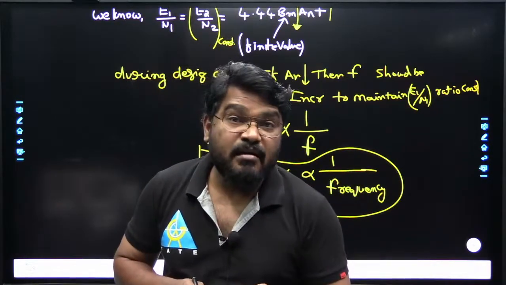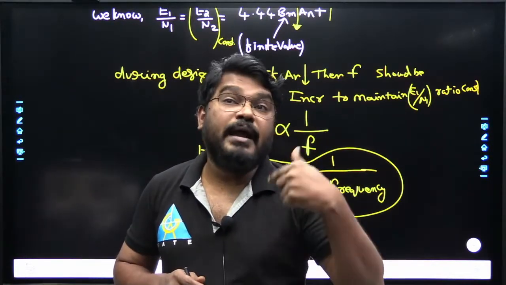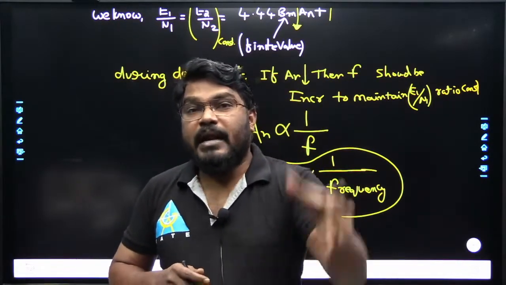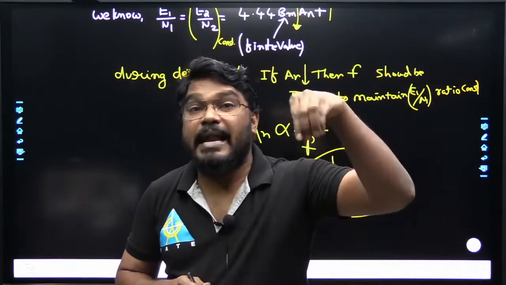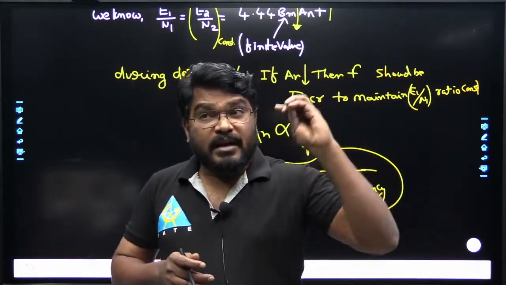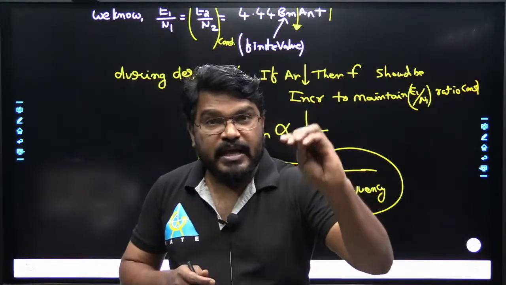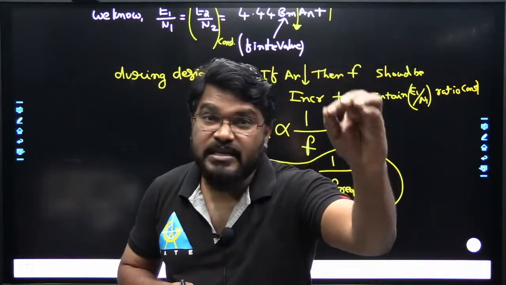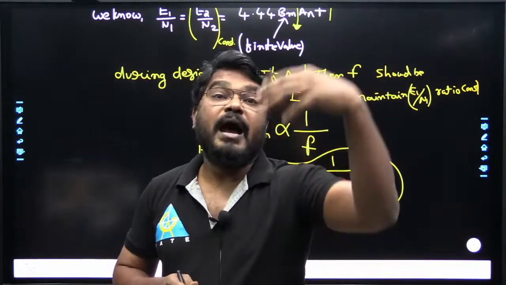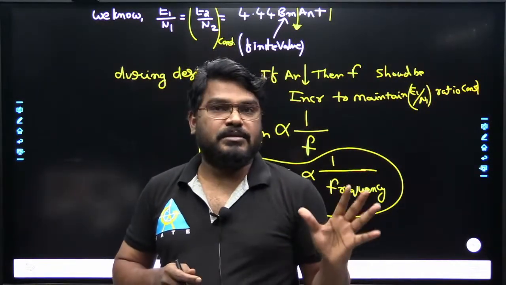What is the reason? The operating frequency of the electronic system is in kilohertz, but on the electrical side it is only 50 hertz. That's why the transformer used in electronic devices is smaller, in order to operate at high frequency applications.